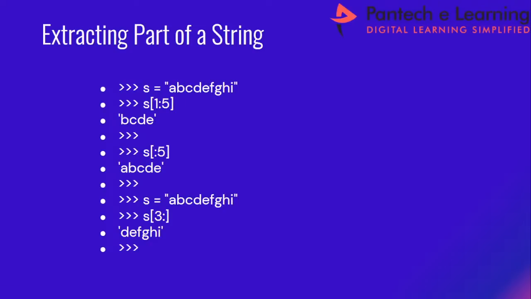For example, S equal to, within double quotes, I am enclosing a collection of characters. It is enclosed within double quotes. And S of, within square brackets. So far I was discussing the different types of inbuilt functions available in strings. For example, if I want to find the length of a given string, I can go for the len function.